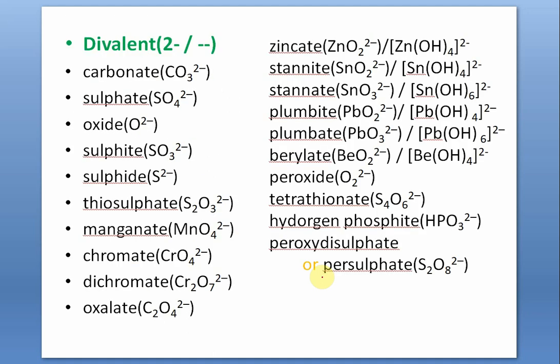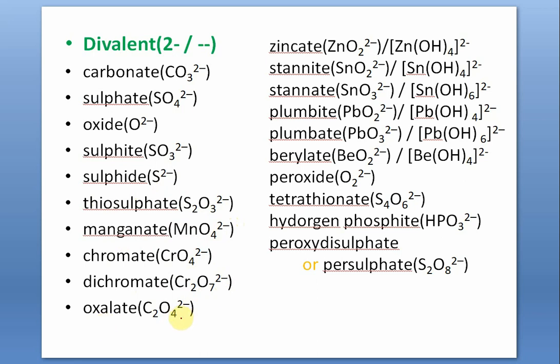Then divalent, like carbonate, CO3 2 minus, sulfate, SO4 2 minus, oxide, O2 minus, sulfite, SO3 2 minus, sulfide, S2 minus, thiosulfate, S2O3 2 minus, manganate. Earlier we talked of permanganate. This is manganate, MnO4 2 minus. The formula is the same, but the charge, the valency, is different. Chromate, CrO4 2 minus. This is dichromate, Cr2O7 2 minus.